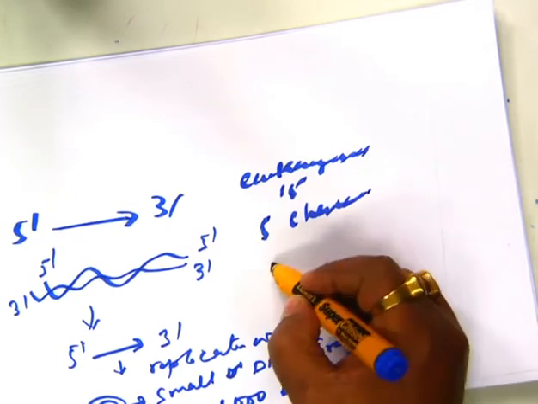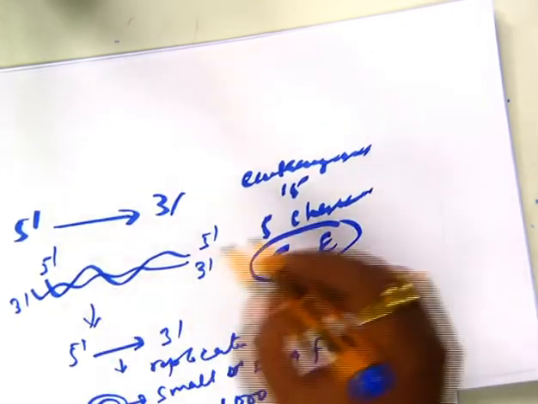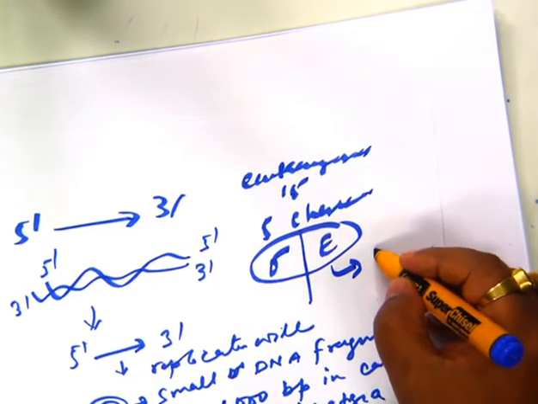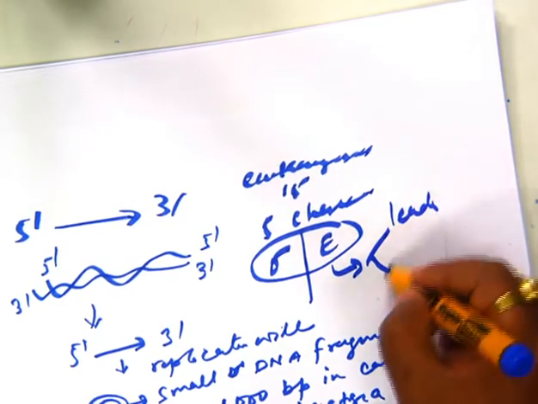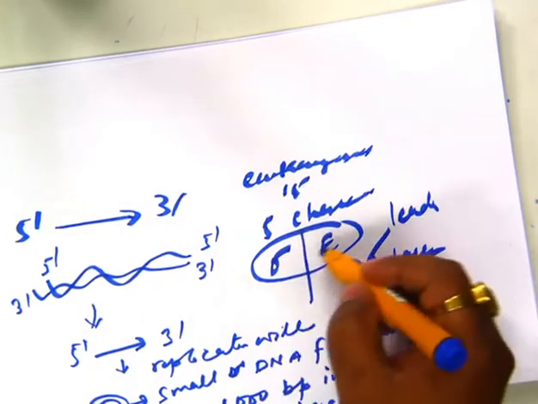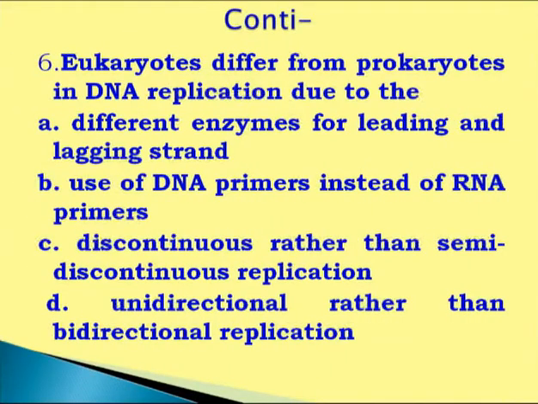And among these 5, there will be delta and epsilon. These delta and epsilon are two different types of polymerases responsible for synthesis of nucleotides at leading as well as lagging strand respectively. So different enzymes for leading and lagging strand is true.